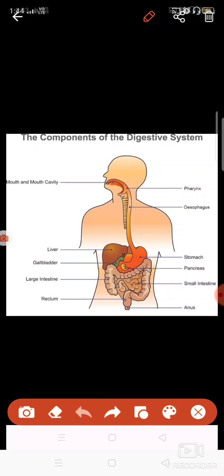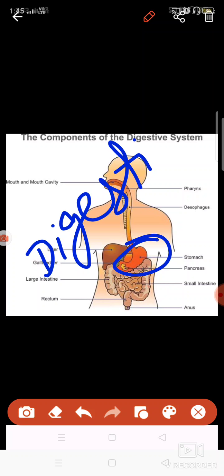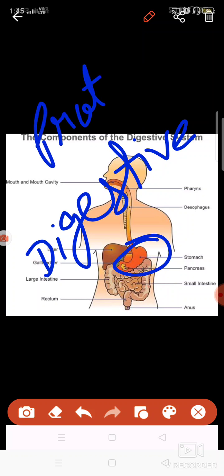Then you will find one structure here which is known as the stomach. Inside the stomach, food is stored, and the digestive juices present in the stomach help to digest the proteins present in the food. Proteins are digested in the stomach.